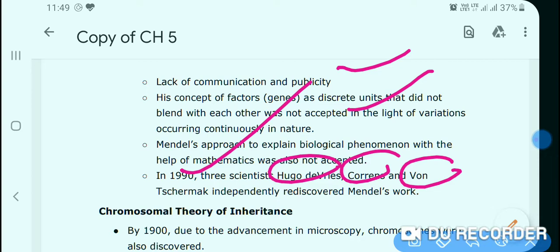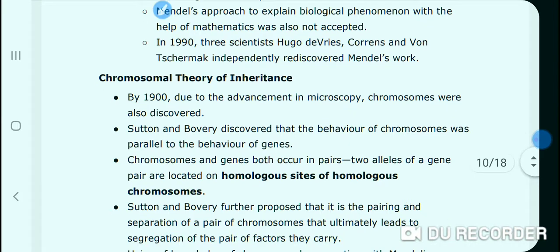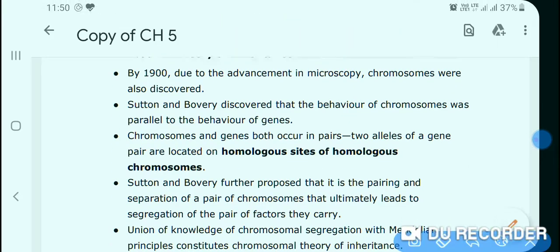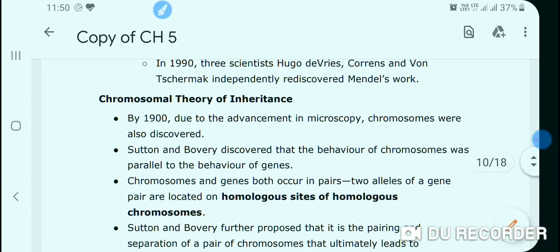They were working at different places, but all three scientists arrived at the same concept. So Mendel's work was recognized after rediscovery. On the basis of that rediscovery, new theories were given, that is known as the chromosomal theory of inheritance.